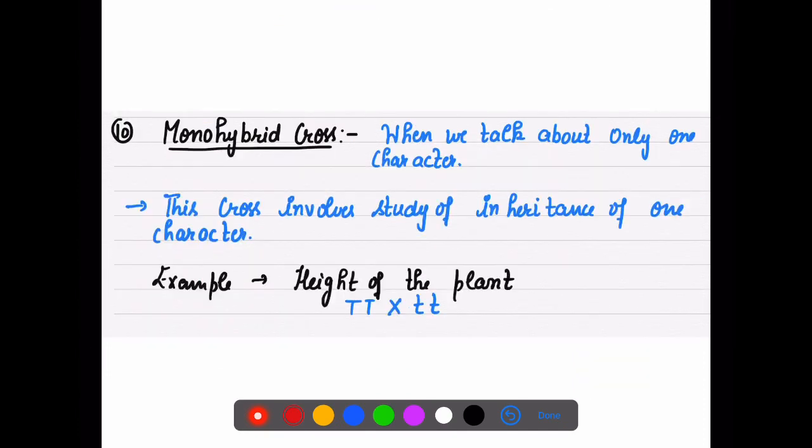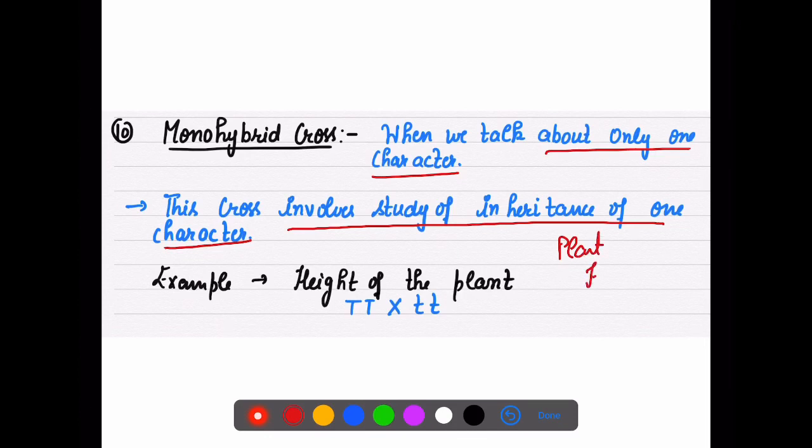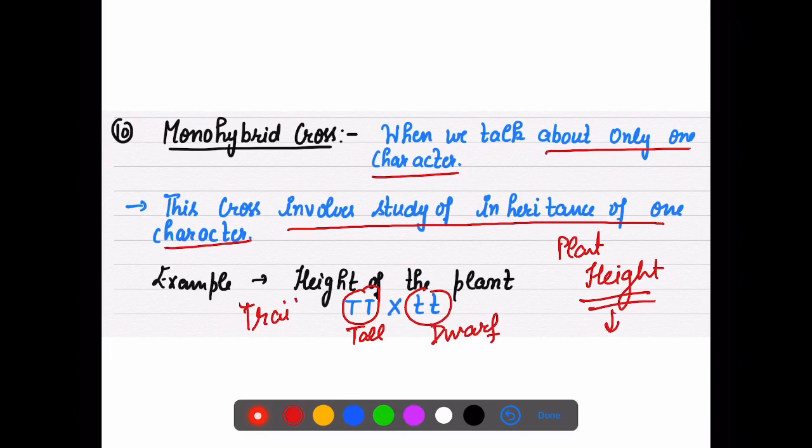Next is the monohybrid. Monohybrid is when I'm going to talk about only one character, when you study the inheritance of one character in the cross. मुझे किसी प्लांट में सिर्फ और सिर्फ हाइट को स्टडी करना है, then that type of cross will be a monohybrid cross. Now this is the height of the plant. It can be tall or it can be dwarf, but I have studied only one character. Which character? That is height, that is monohybrid.